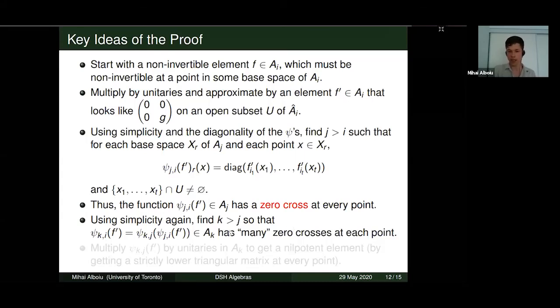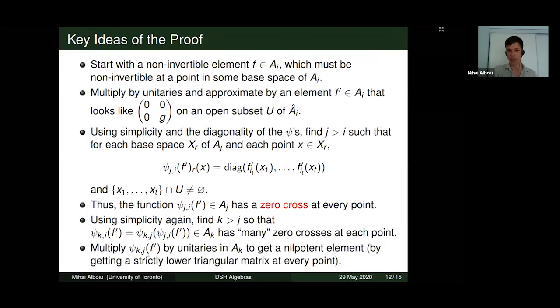Now, what we do know is that because of the block diagonal structure, there's some restriction as to how far away from each other they can lie. So we have some rough idea of where they are, and we're essentially able to multiply the image of f prime in the kth stage algebra by unitaries in AK to obtain a nilpotent element. And we do this by obtaining a matrix that's strictly lower triangular at every point.